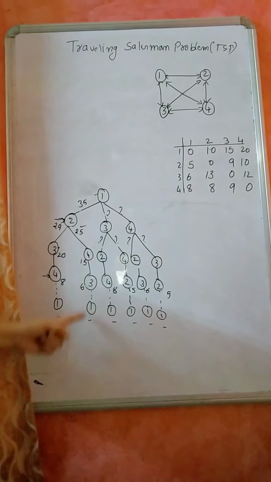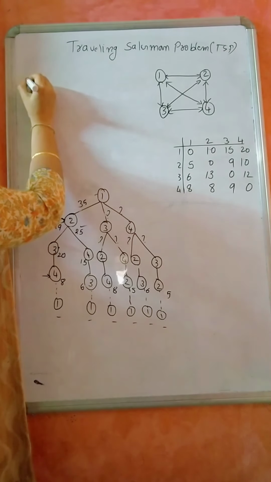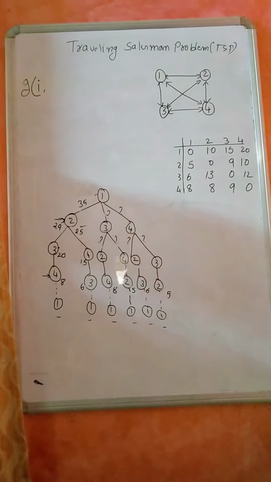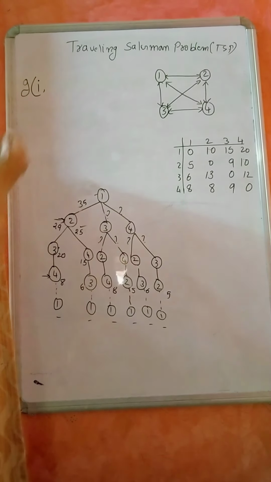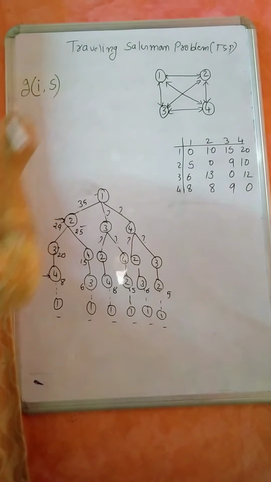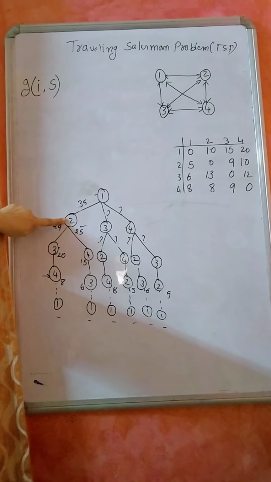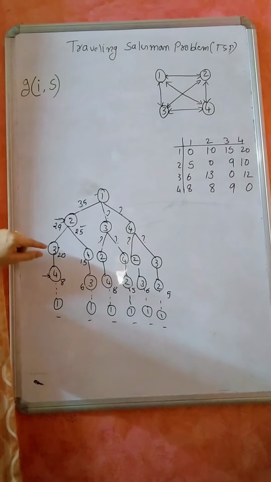So in general, assume G of I, I am in the vertex I. Let us consider S are the remaining vertices that need to be visited. Assume that I am in 2. What are the remaining vertices to be visited? 3, 4. Not 1, don't consider it.